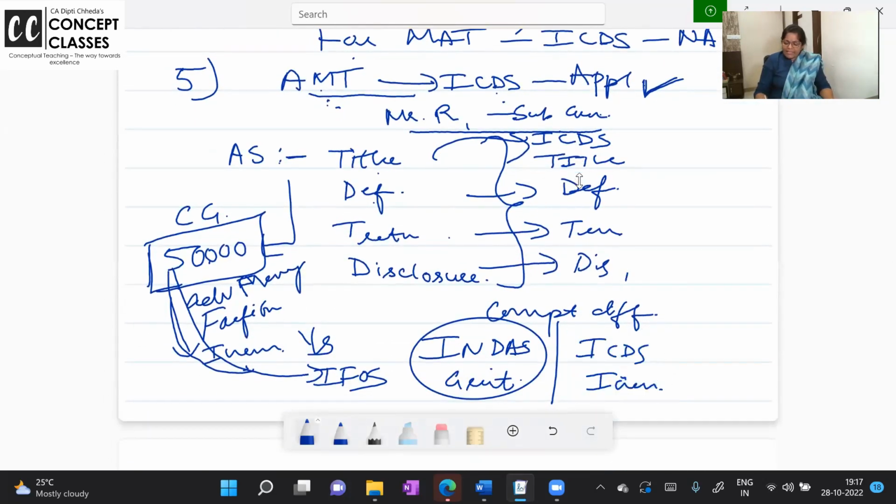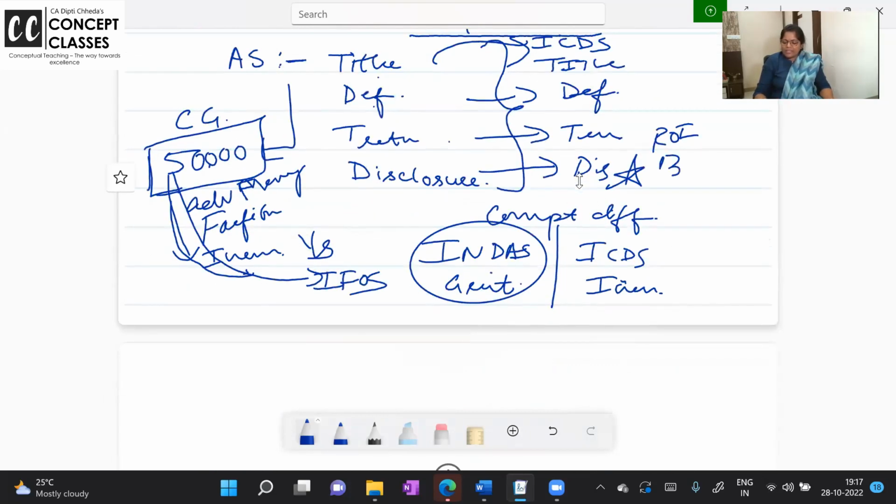Yeah, ma'am, you are saying ICDS are also disclosed. Where they will be disclosed? In return of income, in your 3CD report. One clause will be there. You all know 3CD में पूरे clauses रहते हैं ना, unreasonable payment, any advertisement in political, ऐसे पूरे all disallowed वाले. So there you will have the disclosure requirements as per the ICDS. Okay. So here we finish with the basics of the ICDS.